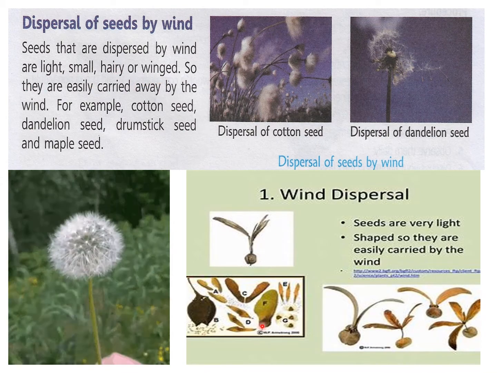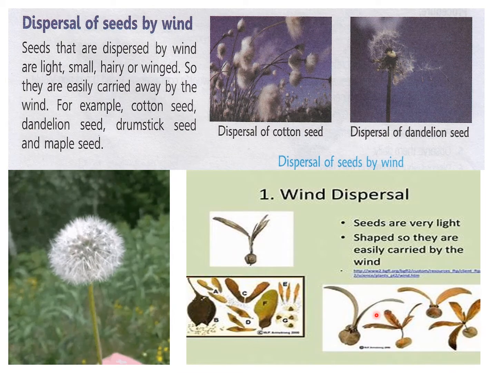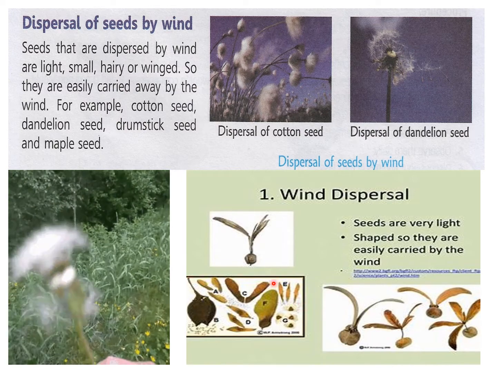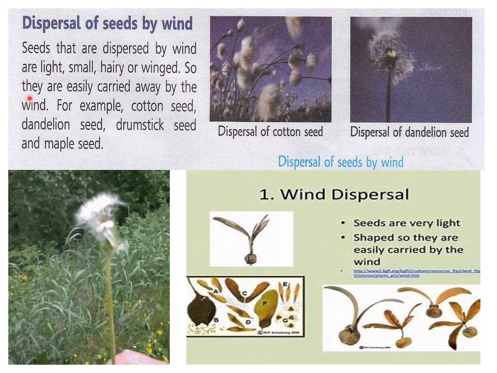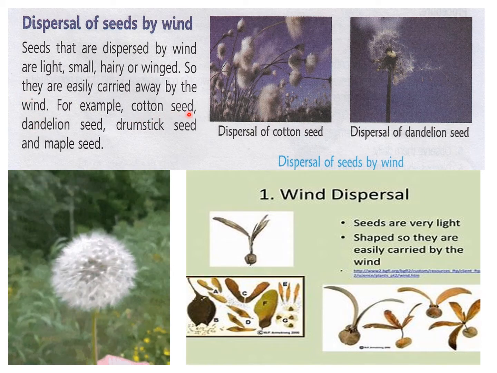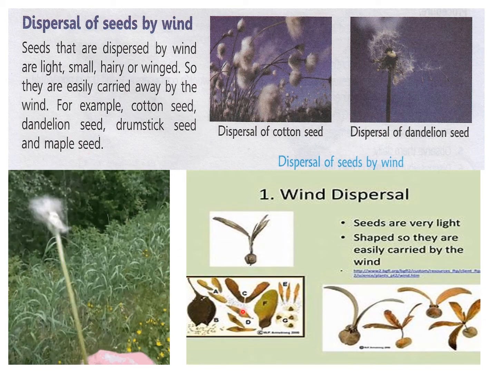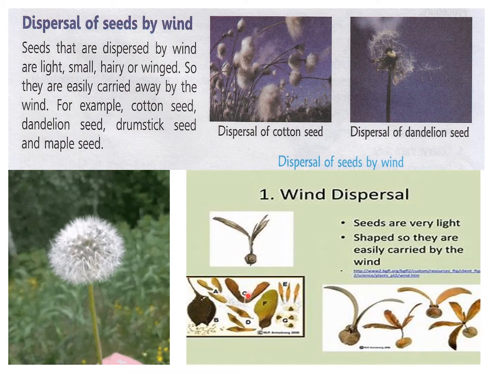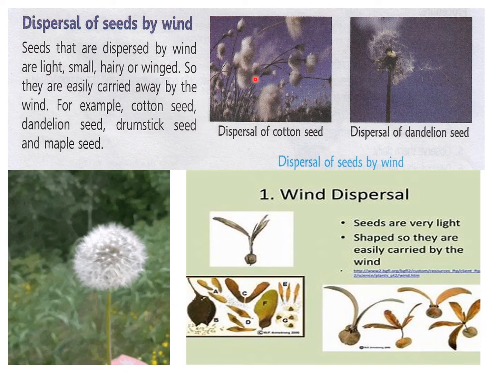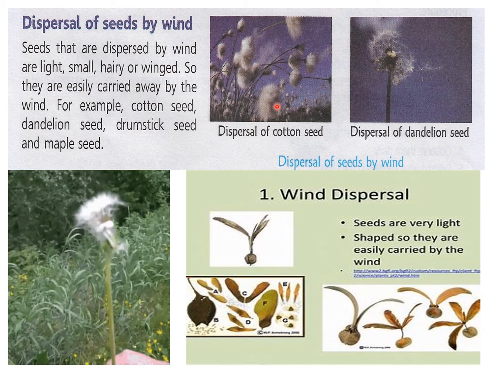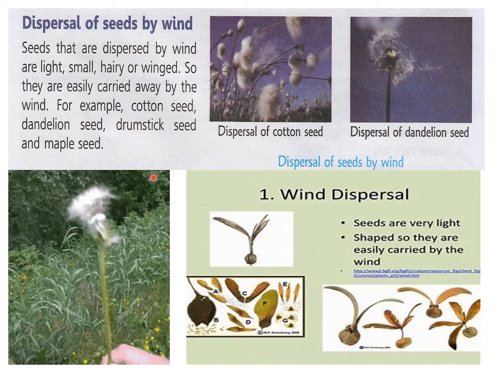You can see a lot of seeds here with wings. You can see the wing-like structure so that they can be easily carried by the wind. So they are easily carried away by the wind. For example, cotton seed, dandelion seed, drumstick seed and maple seed. This is maple seed. You can see winged structure. This I know. And this is dandelion, of course. And cotton, you can see cotton seeds here. So these all are very light seeds or they have got a winged structure. So they can be dispersed by wind.